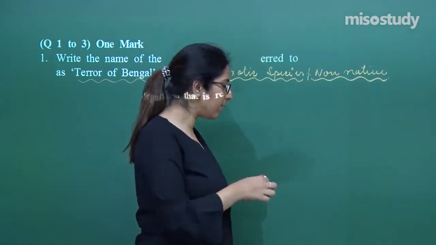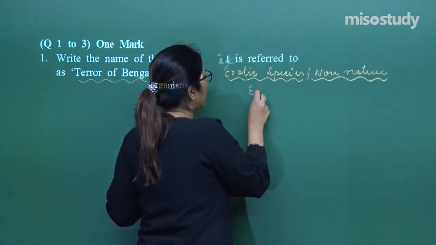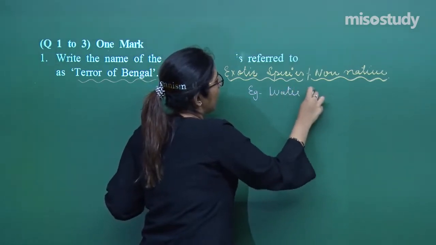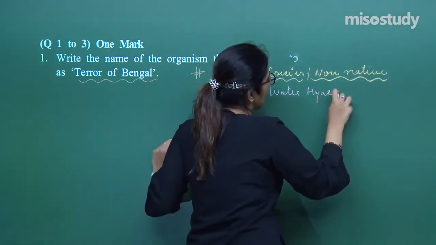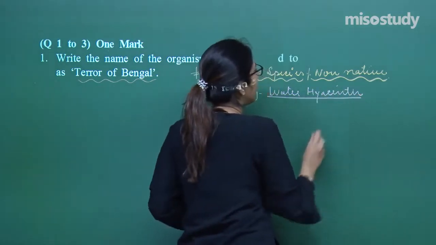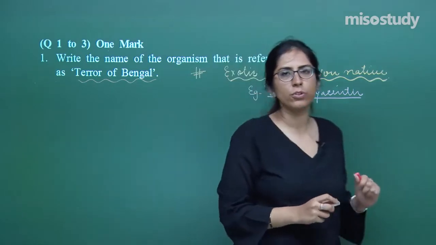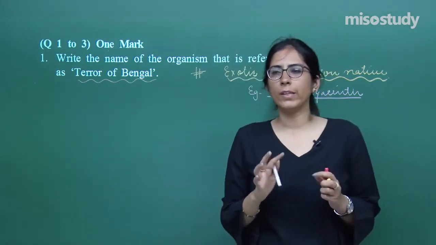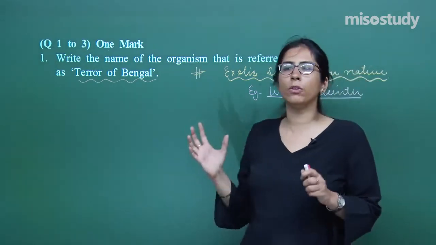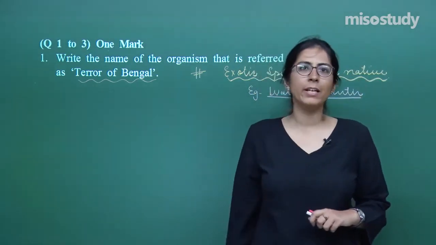In this case, I have one very good example, that is water hyacinth. This water hyacinth is a great threat to biodiversity. It was introduced for the beauty it has, and later on it became a terror to the indigenous species.